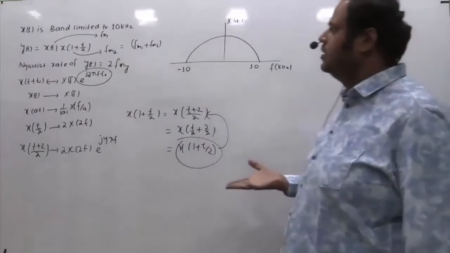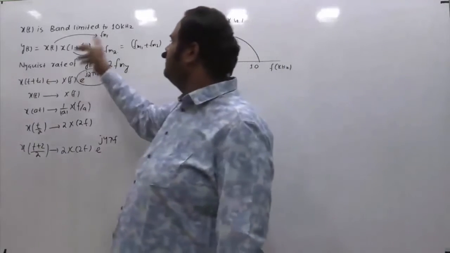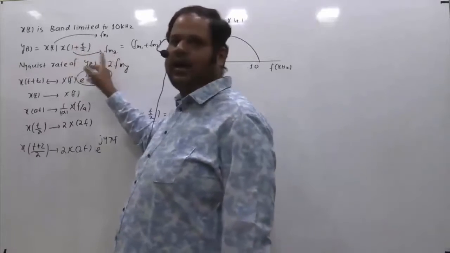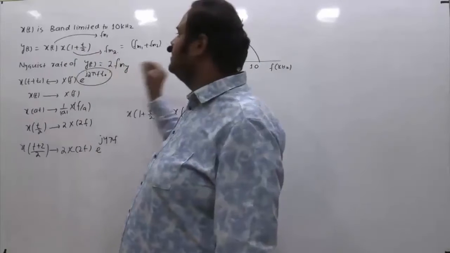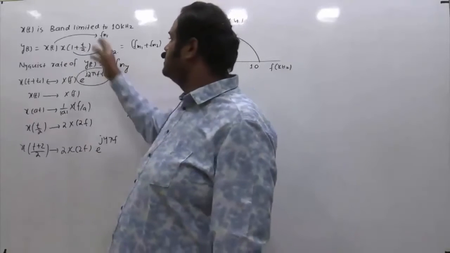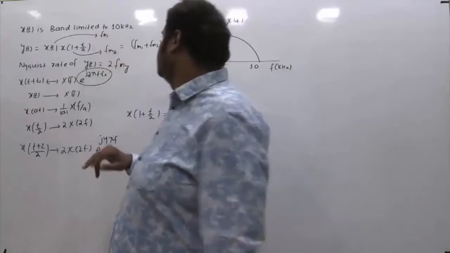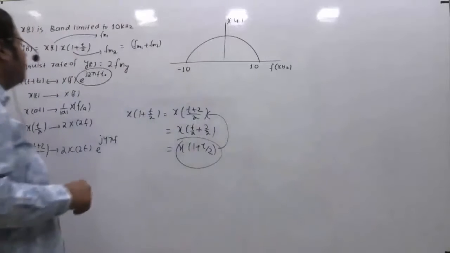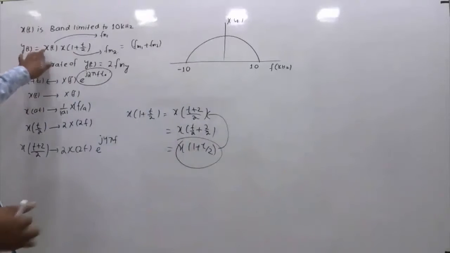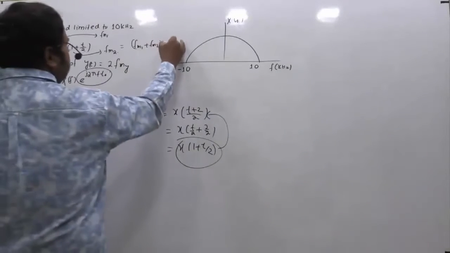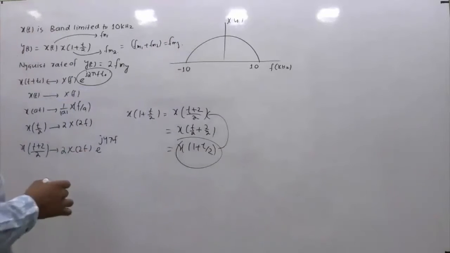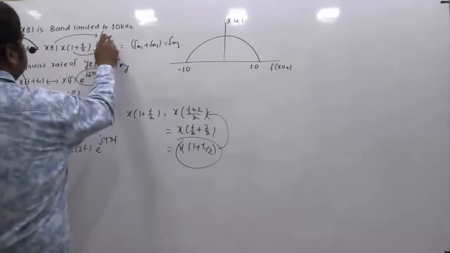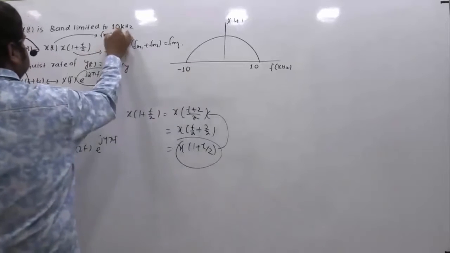Similarly, the lower limit also. So if the upper limit of this signal is fm1, the upper limit of the other is fm2, and we are convolving the corresponding spectra in the frequency domain, then obviously the upper limit of the convolved signal will be the sum of their maximum frequencies. So if you know fm1 and fm2, simply add them, and that will be the maximum frequency. So this is nothing but my fm of y I am telling, right? Okay, so as per my notation, fm1 is equal to 10 kilohertz, right?